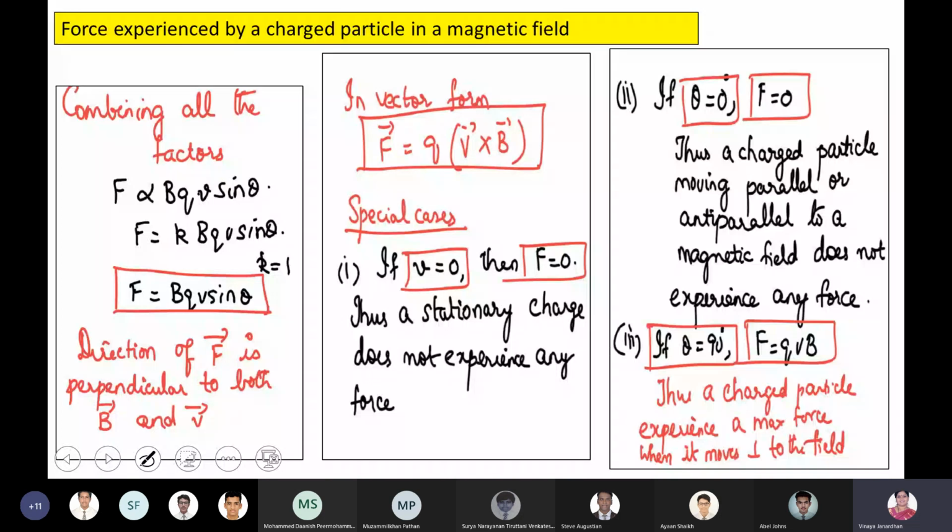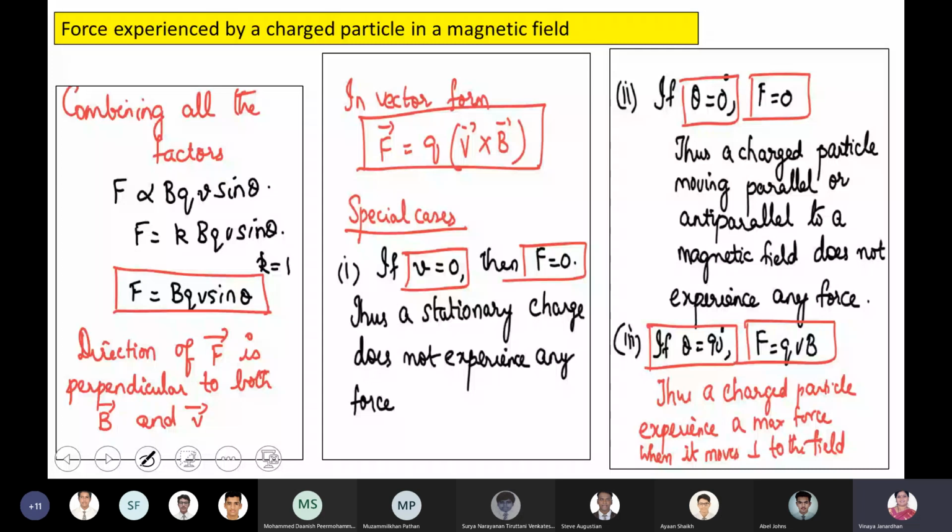The charged particle moving parallel or anti-parallel to the magnetic field will not experience any force. Any force means it gets undeflected, even at 180 degrees. Your magnetic field is acting along the positive x-axis, and the particle is going to move along the negative x-axis.